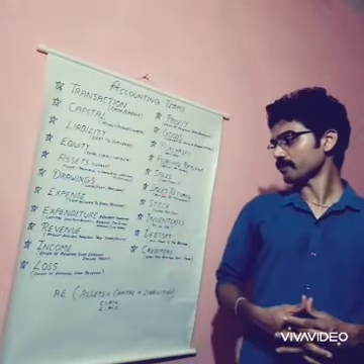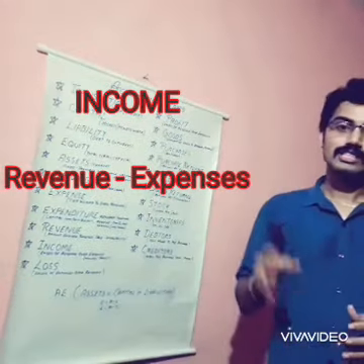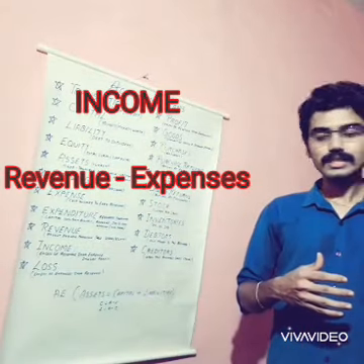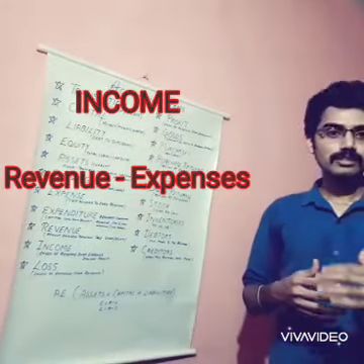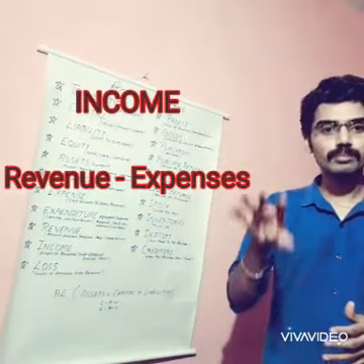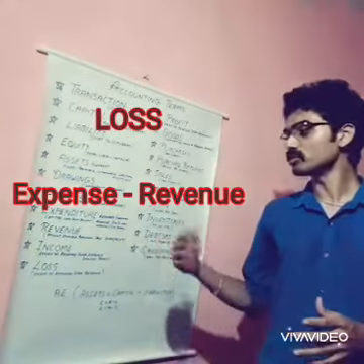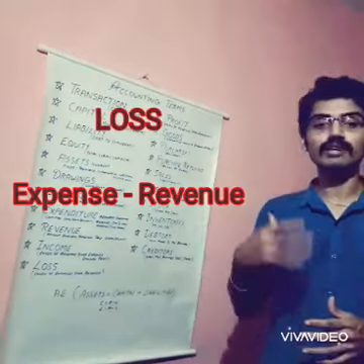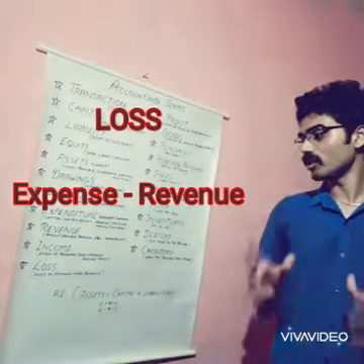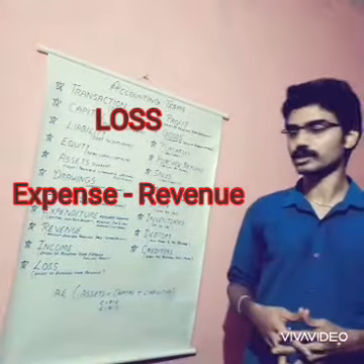And next one is income. Income means the excess of revenue over expenses, which includes the profit also. If the revenue of the business exceeds the expenses of the business, it can be called the income, and this income includes the profit of the business also. And next one is loss. Loss is the opposite of income, that is, it is the excess of expenses over the revenue. That can be called loss. So loss can be found out with the equation expenses minus revenue.